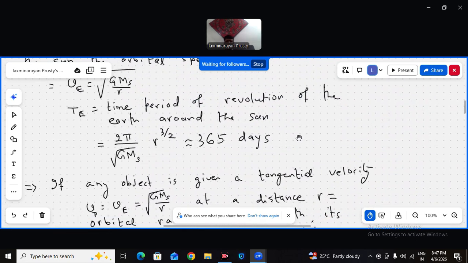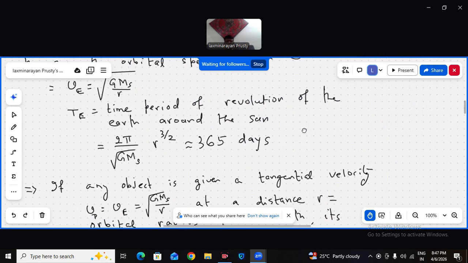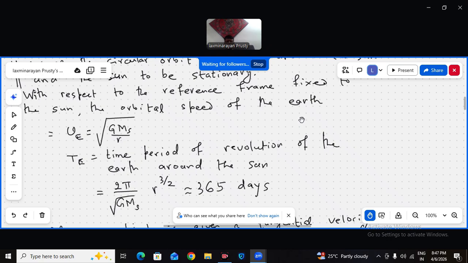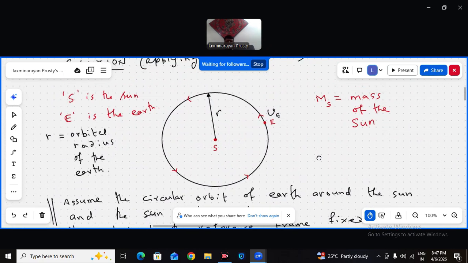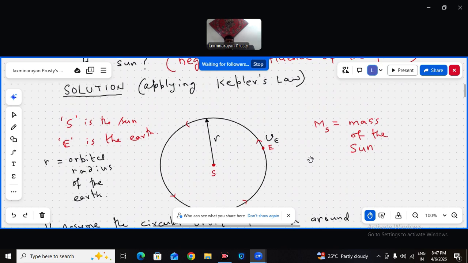Any particle which moves under the influence of a central force obeying the inverse square law will trace a path which is a conic section.